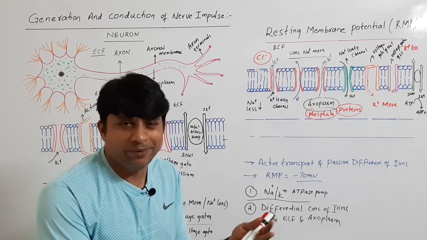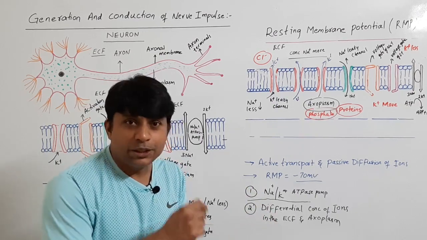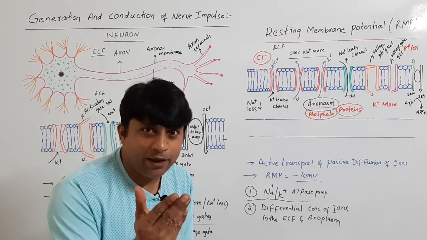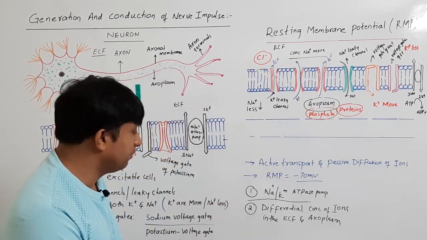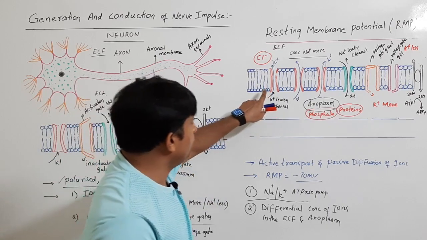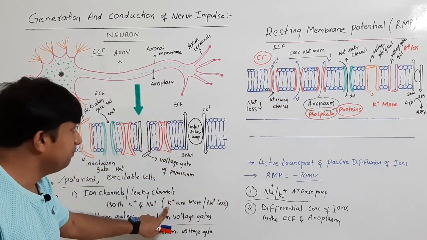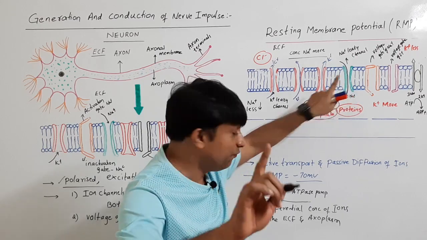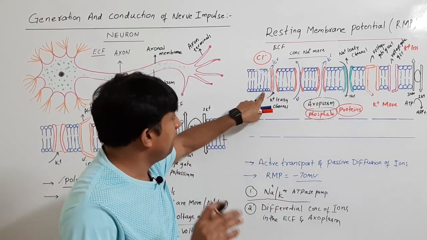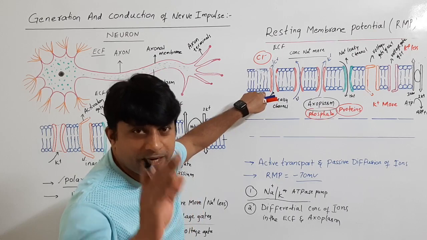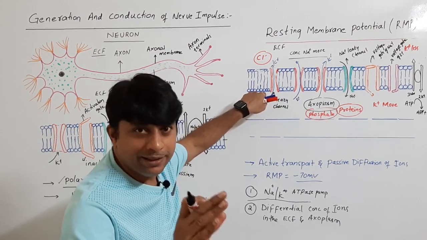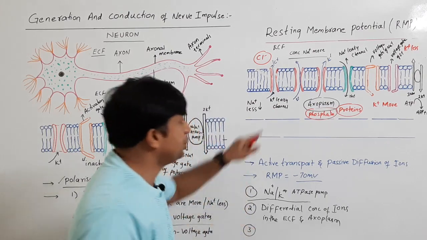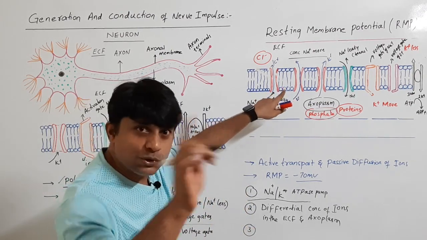Which ion is moving faster means the axonal membrane is more permeable for which ion? So always remember the third thing, there are more potassium leakage channels than sodium. For that reason, the axonal membrane is more permeable for potassium than sodium.